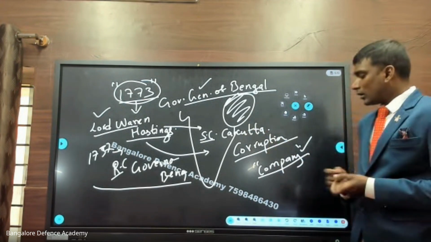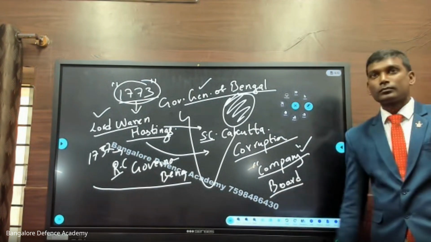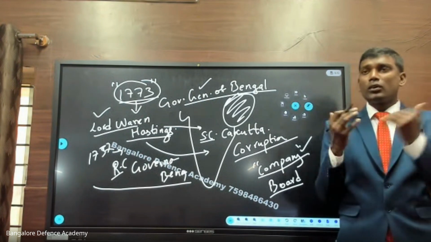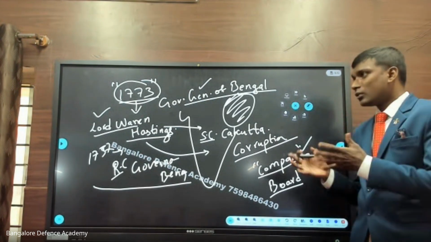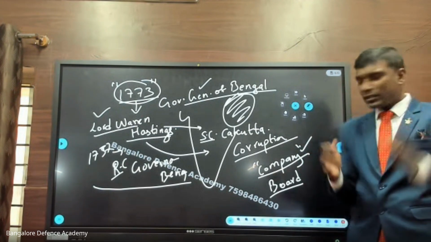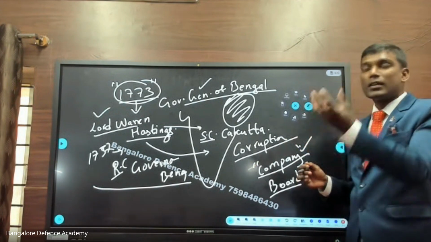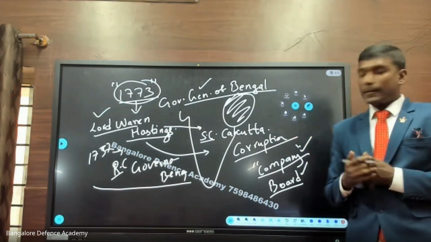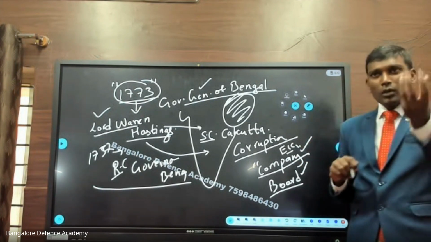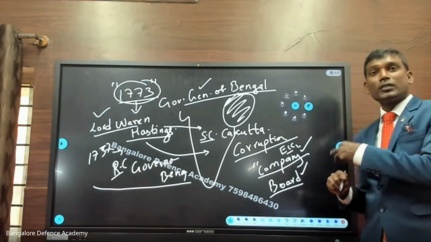So there are some people called board members. Some board members in England sat in a small room. If I want to describe the size of that room, it was half the size of this room. They sat in that room and decided, we will start a company in England. We want permission from the Queen. That is how they started the English East India Company in India. A small company which had only 4 employees, only 4 people. They ruled for 300 years.